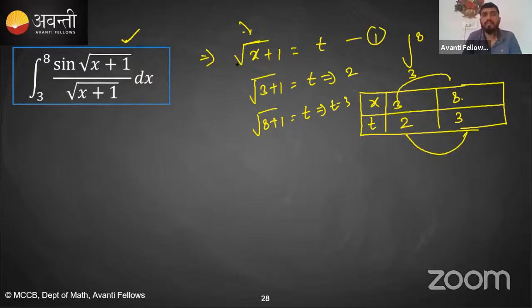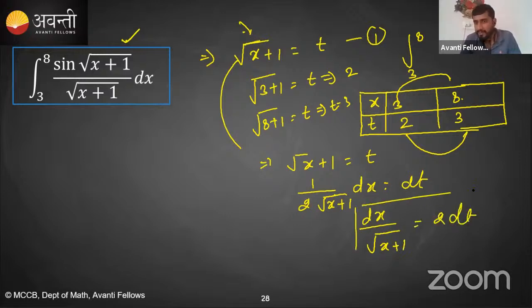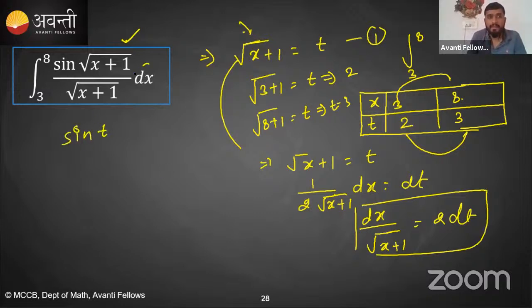Yes or no? Now, which substitution are we using? We are using the substitution root x plus 1 is equal to t. If you differentiate it with respect to x on both sides, you will get 1 by 2 root x plus 1 dx is equal to dt. That means dx upon root x plus 1 will be replaced with 2 dt.